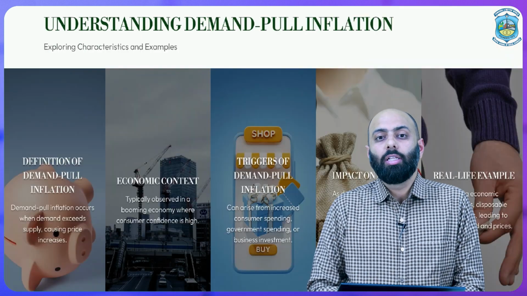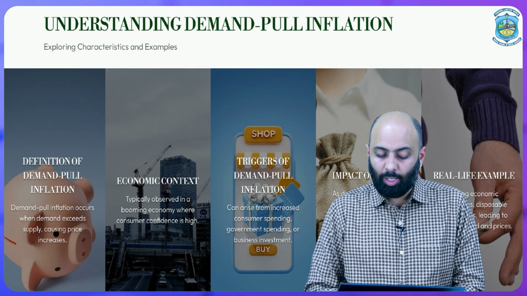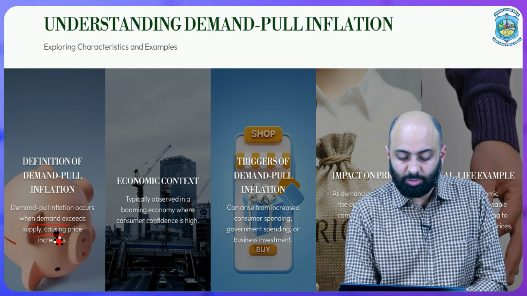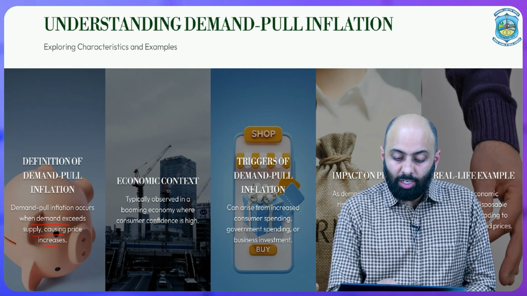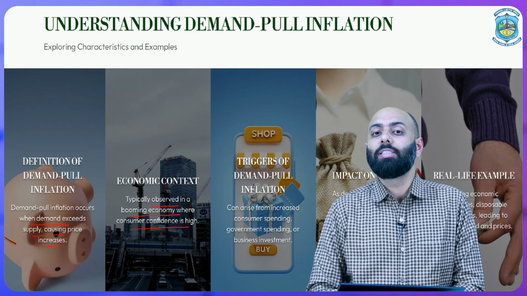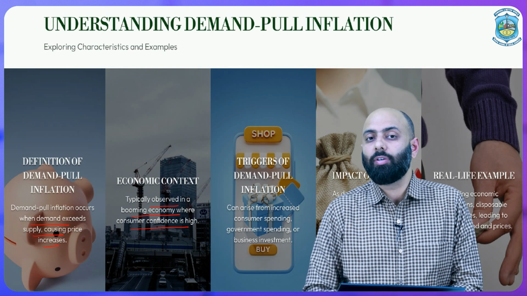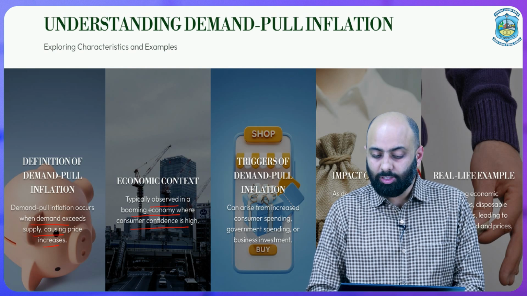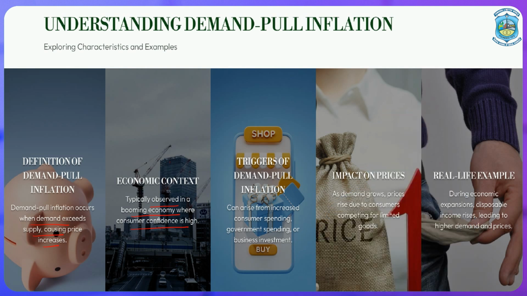Then let's understand demand pull inflation. Why does it happen? The very basic reason is that it occurs when demand exceeds supply, causing price increases. Second, it is typically observed in a booming economy where consumer confidence is very high, when consumers think that whatever they demand is going to be fulfilled. In such a situation, demand pull inflation is there. It is triggered by increased consumer spending, government spending or business investment, because more money flow is there in the economy, due to which demand pull inflation is going to be there.